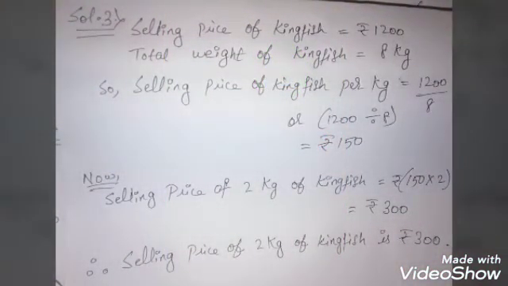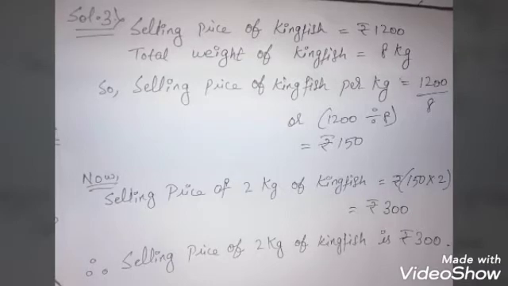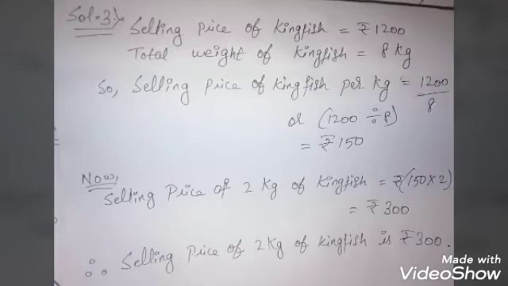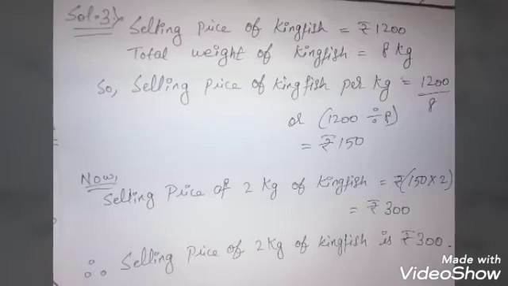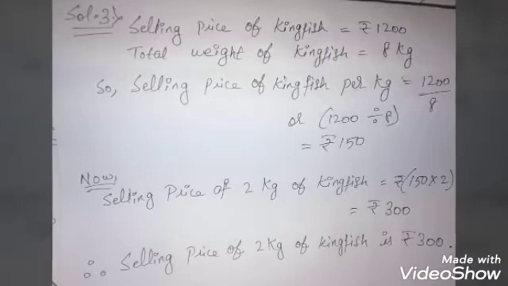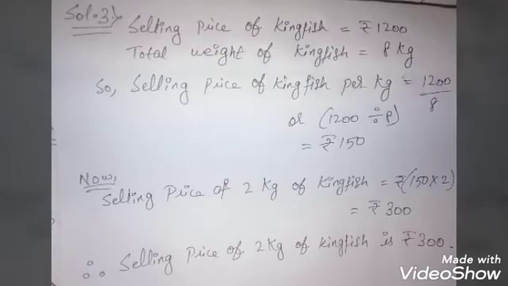First line will be selling price of kingfish equals 1200. This we have got from the question itself. Second line, total weight of kingfish is 8 kg. Third line, so selling price of kingfish per kg. First we will find out the cost of 1 kg of kingfish. Why? Without the price of 1 kg of kingfish we cannot find the price of 2 kg of kingfish. That's why we are using the unitary method.